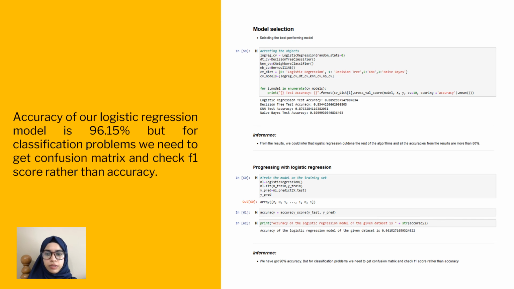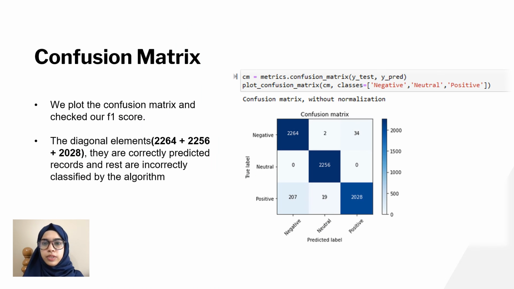The accuracy of our logistic regression model is 96.15%, but for a classification problem, we need the F1 score rather than accuracy. For calculating the F1 score, we have made a confusion matrix. Here you can see our model's confusion matrix. The diagonal elements, that are 2264, 2256, 2028, are the correctly predicted records and the rest are incorrectly predicted and classified records.